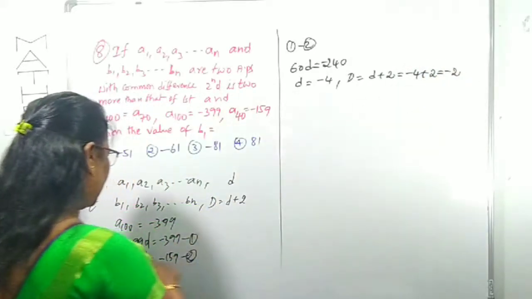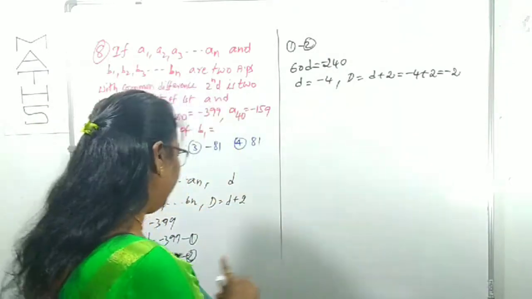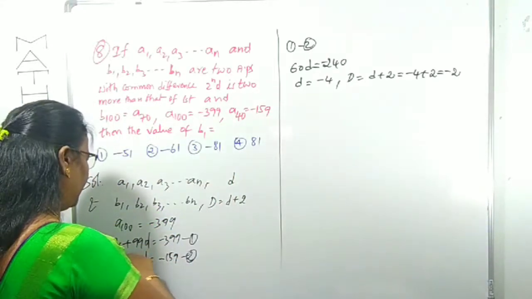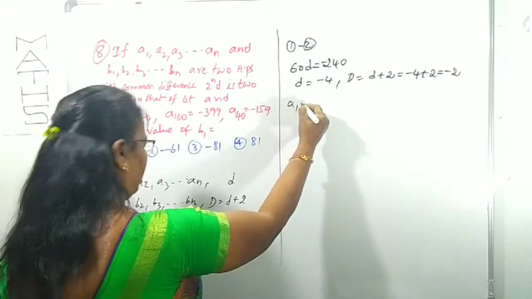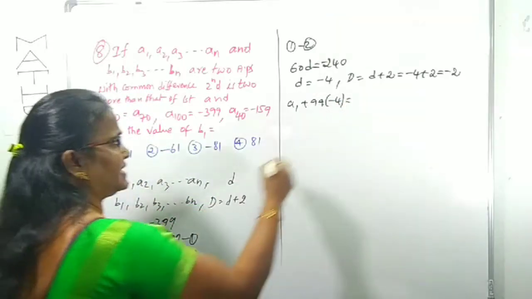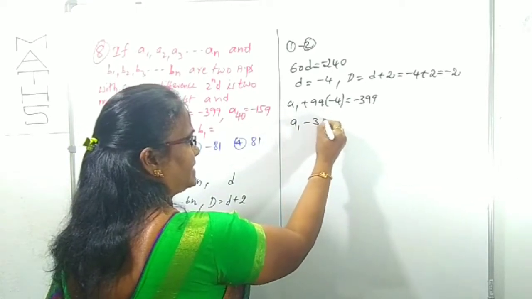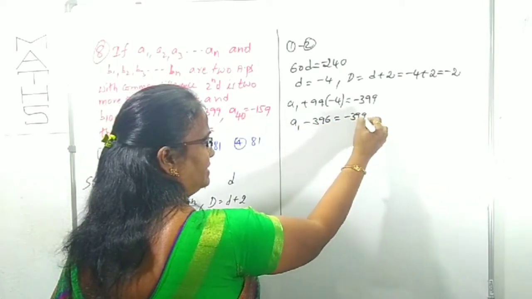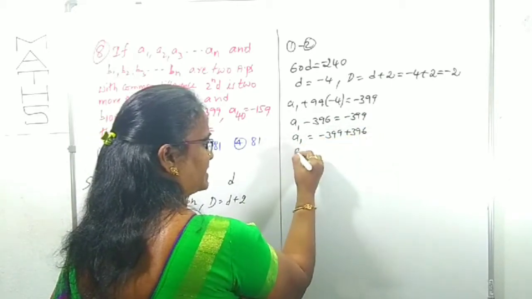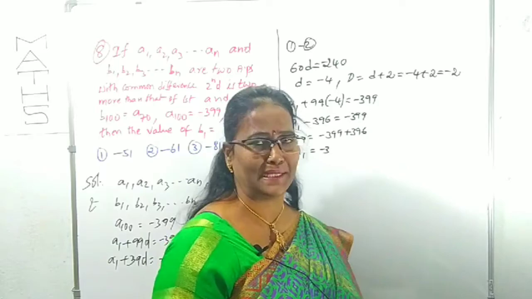And d is minus 4. You can substitute in either 1 or 2, but for our convenience I am substituting in 1. The d value is found, so we can find the A value. Substitute here: A1 plus 99 into minus 4 is equal to minus 399. A1 minus 396 is equal to minus 399. So A1 is minus 399 plus 396, which is minus 3. A1 we got as minus 3 and capital D we got as minus 2.